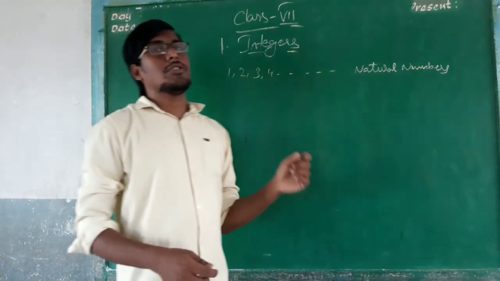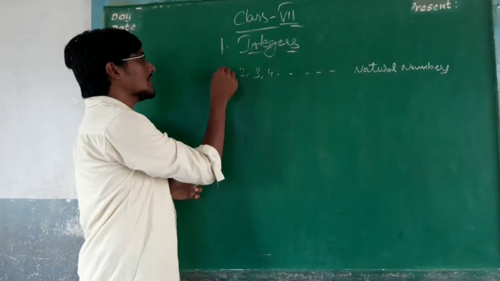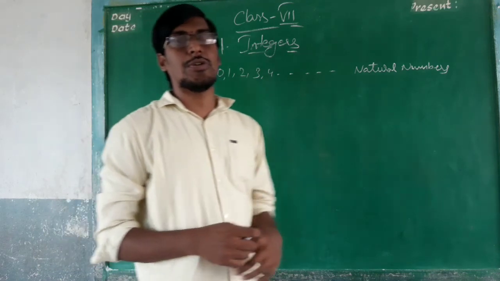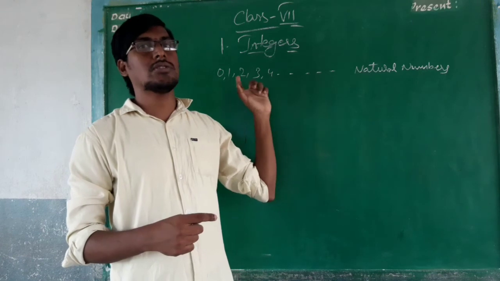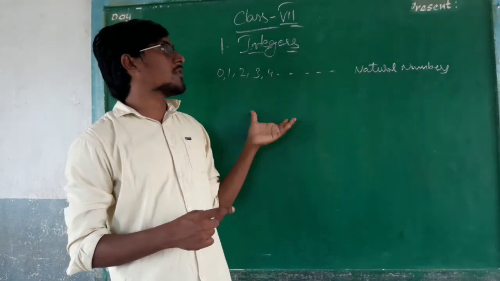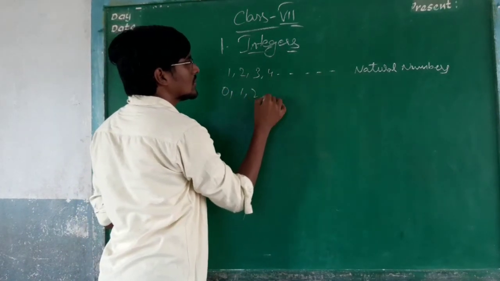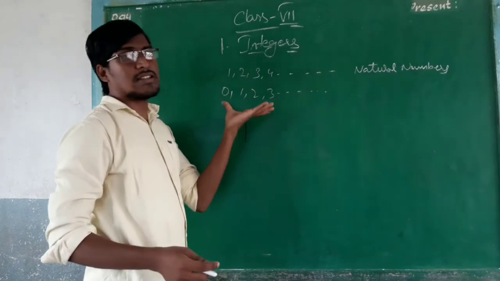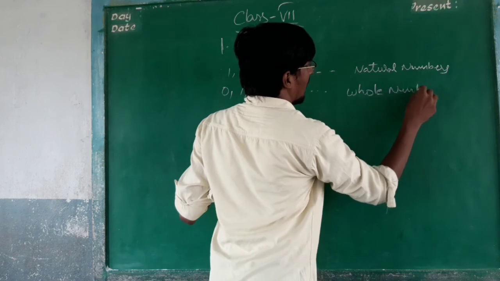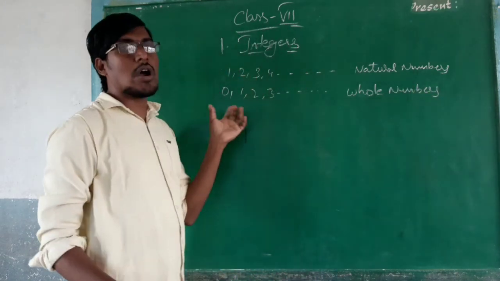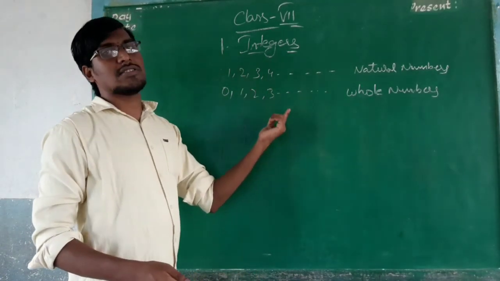If we add 0 to these natural numbers, if you write the numbers starting from 0, 1, 2, 3 and so on, these numbers are called whole numbers. The numbers starting from 0 and all the natural numbers are called whole numbers, and these are positive values.